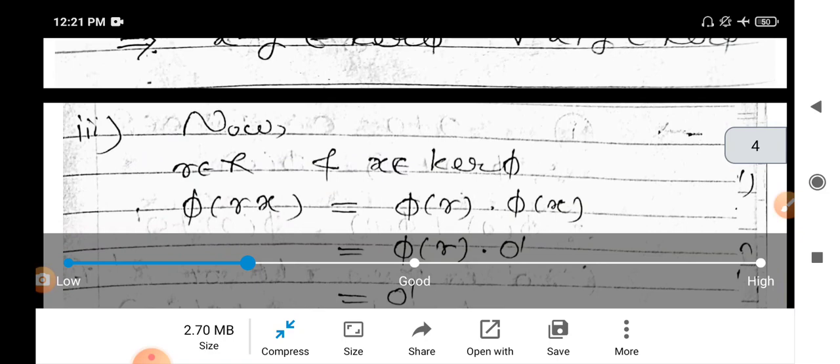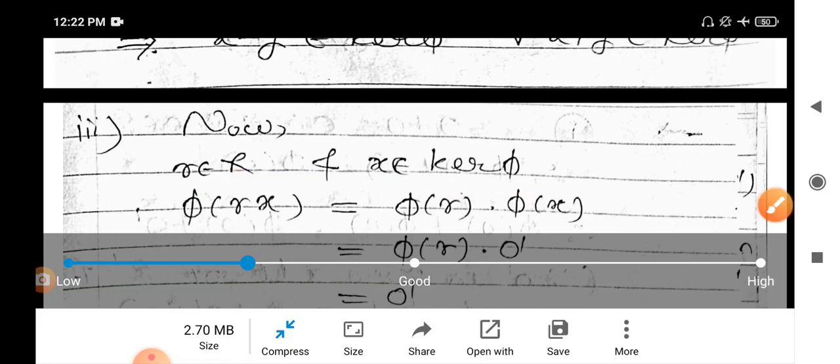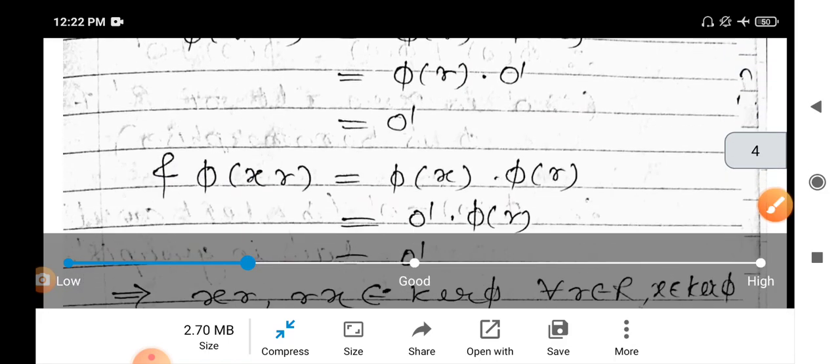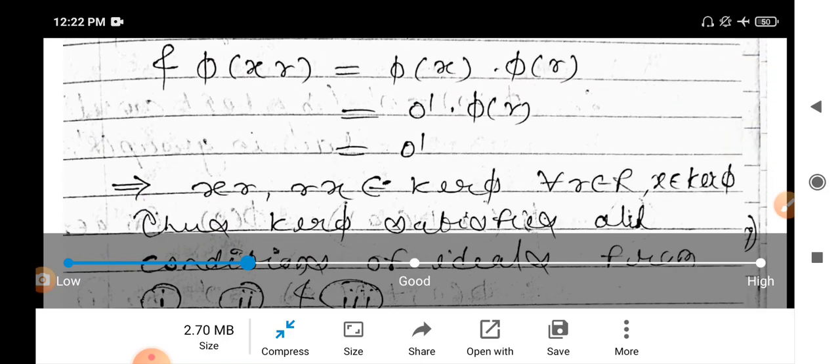Now to prove that rx and xr belong to kernel of phi, for this purpose r belongs to R, x belongs to kernel of phi implies phi of x is 0. Now phi of rx is equal to phi of r into phi of x, since phi is a homomorphism, but phi of x is 0, therefore phi of r into 0 is 0, which proves that rx belongs to kernel of phi. Similarly, phi of xr is equal to phi of x into phi of r. Phi of x is 0, 0 into phi of r is 0, which proves that rx and xr belong to kernel of phi.